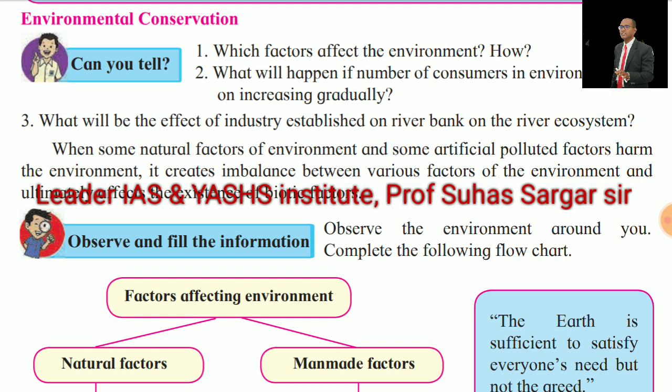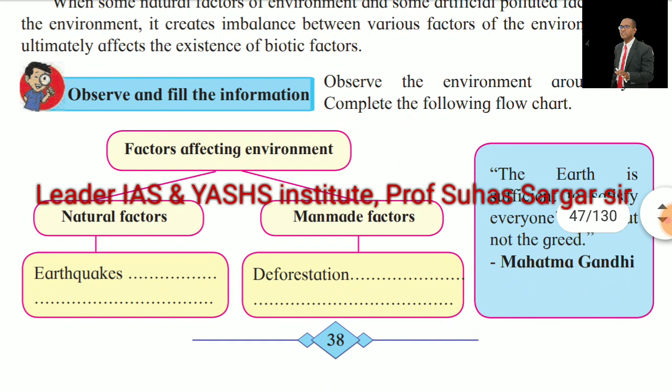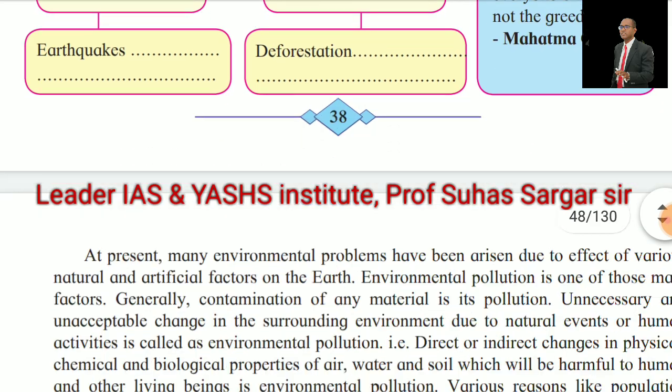Observe and feel the information. Observe the environment around you. Complete the following flowchart: factors affecting the environment, natural factors, man-made factors, etc. The earth is sufficient to satisfy everyone's need, but not the greed.